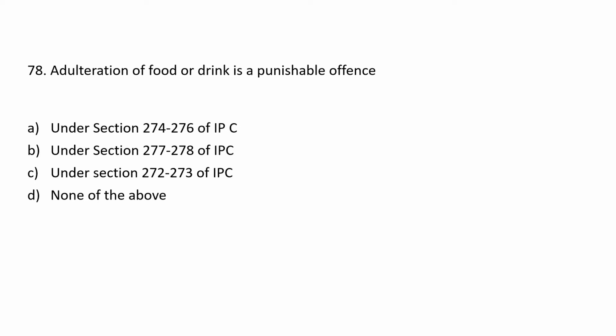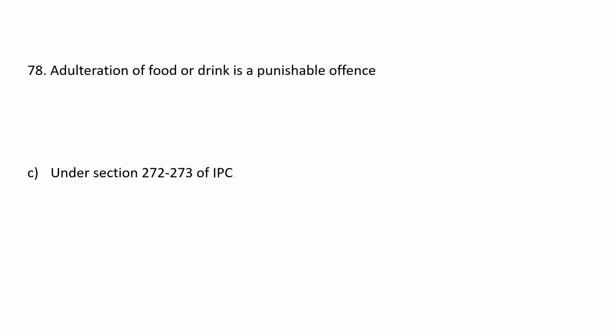Next, adulteration of food or drink is a punishable offence. A. Under section 274 to 276 of IPC. B. Under section 277 to 278 of IPC. C. Under section 272 to 273 of IPC. D. None of the above. And the answer is C. Under section 272 to 273 of IPC.